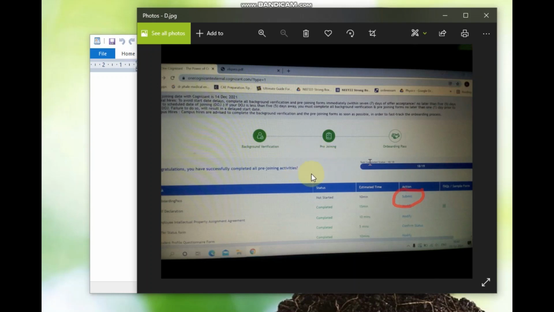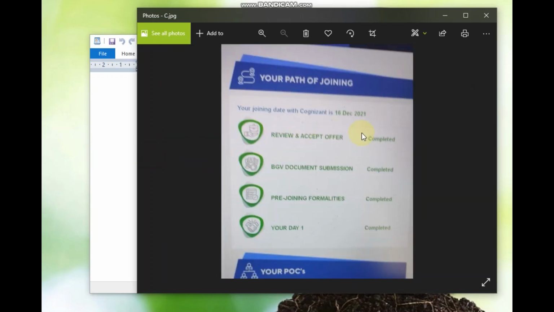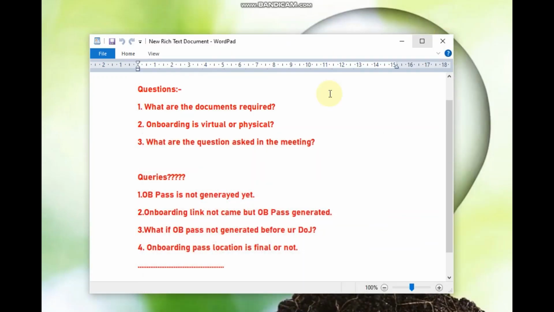Suppose your date of joining is 16th of Jan, then you will receive your onboarding link till 15th, or it may be possible that you will receive the link on the date of joining itself. So don't worry.